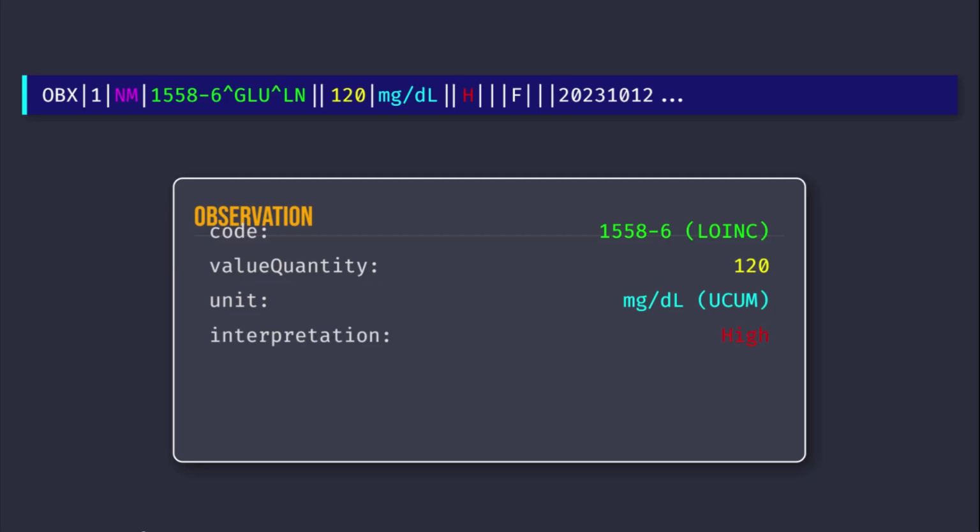If the result is abnormal, OBX8 provides the abnormal flags, which map directly to the observation interpretation element using standard FHIR codes like A for abnormal. Pay attention to the datetime fields OBX14 and OBX19 for accurate temporal context.